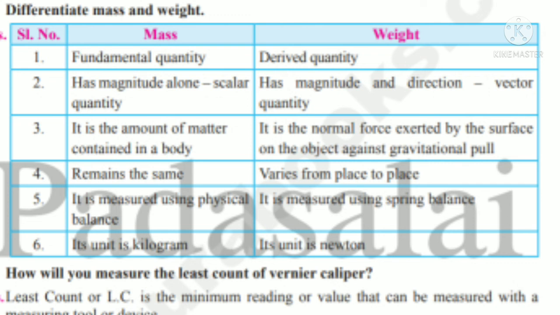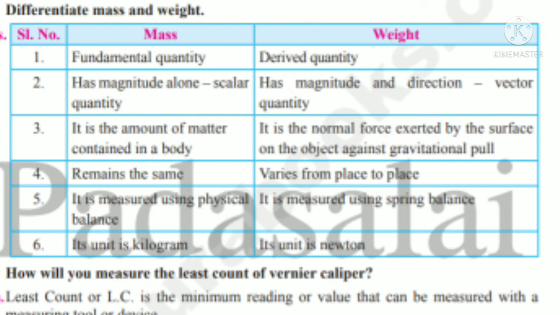Next point, mass remains the same everywhere, it won't be changed. But weight varies from place to place. The acceleration due to gravity value will change, that's why the weight of the object also changes from place to place. On the surface of the earth, the acceleration due to gravity is 9.8. On the moon, the acceleration due to gravity is 9.8 divided by 6, 1/6 times that of the surface of the earth. So on the moon, the weight of an object will reduce. So mass remains the same and weight varies from place to place.